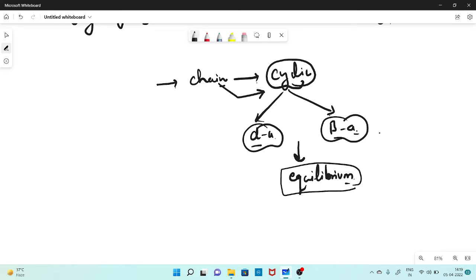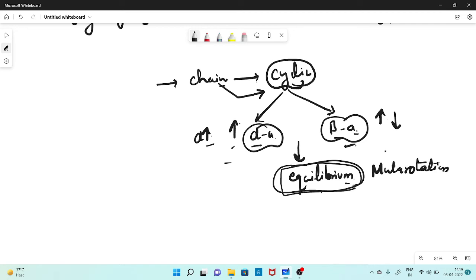There could be a higher concentration of the alpha anomer and a lower concentration of the beta anomer, or the reverse, until they reach an equilibrium state. So this process of interconversion of the alpha and beta anomers from the chain to the cyclic form is called mutarotation. This is another process which occurs in carbohydrates.